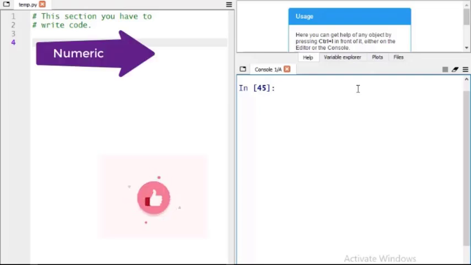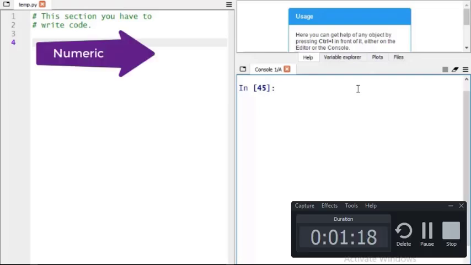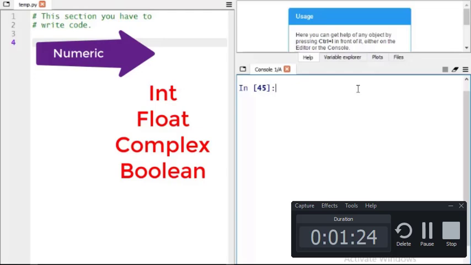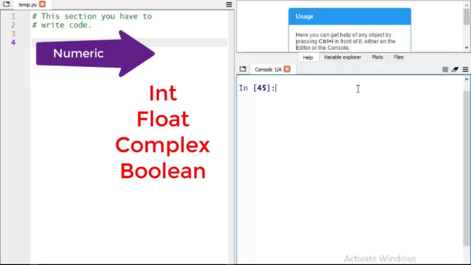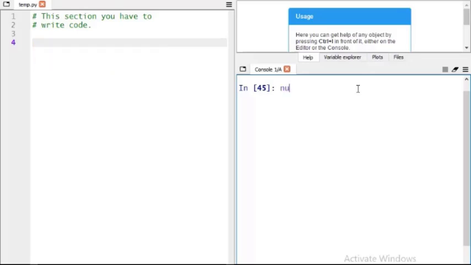Our second data type is numeric. In numeric, we have various types. First one is int, then we have float, then complex and boolean. Example, let's say num equal to 1.23. This is a float type because it contains a decimal value.